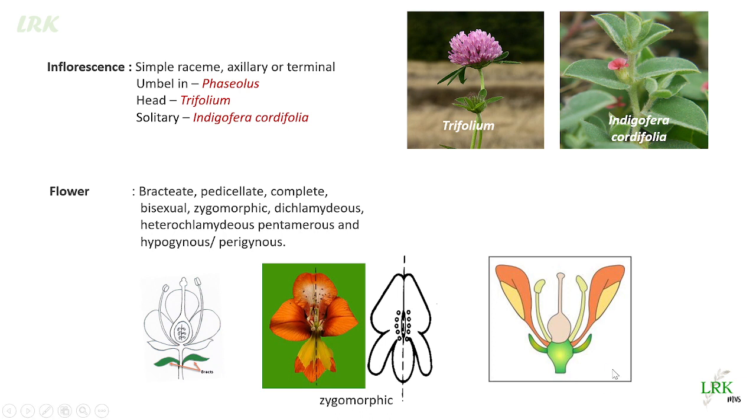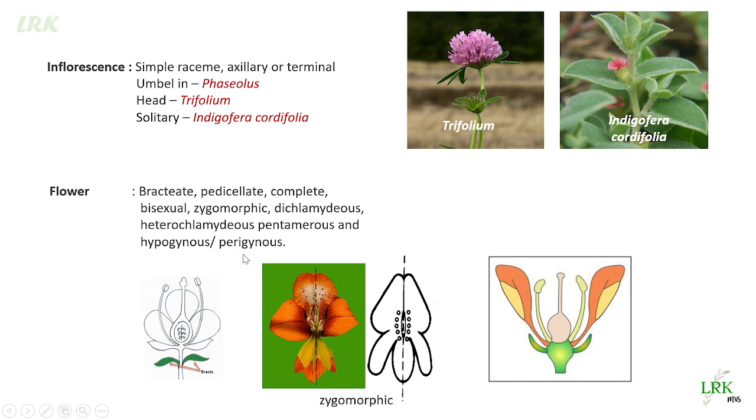Hypogynous means all the other floral parts develop from below the gynoecium. This is the gynoecium. So from below the gynoecium, all other floral parts such as anthers, these petals, these sepals, they develop from below the gynoecium. Such a condition is known as hypogynous condition, and the position of the ovary is superior when compared to all other floral parts. It is upper in position, so we call it as a superior ovary. Ovary position is superior.